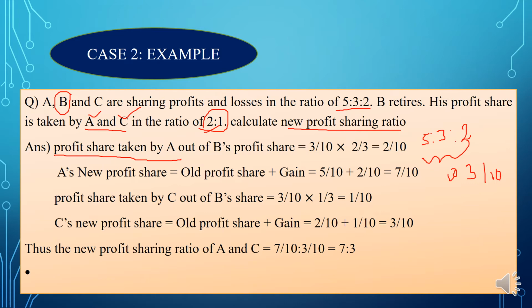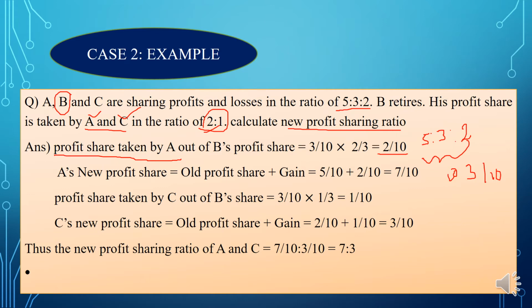With A's, that is with the profit share which is taken by A from B, in which ratio? 2 is to 1, right? So you need to multiply it with 2 by 3. He takes the share of B in the ratio 2 is to 1, or 2 by 3. 2 by 3 share is taken by A from B. So you need to multiply it with 3 by 10. 3 by 10 is the existing share, and 2 by 3 is the profit taken by A. So if you calculate it, you will get 2 by 10, right?